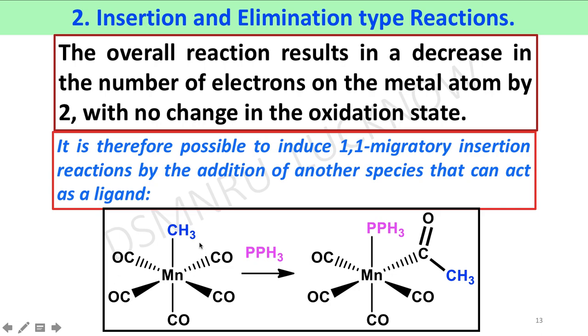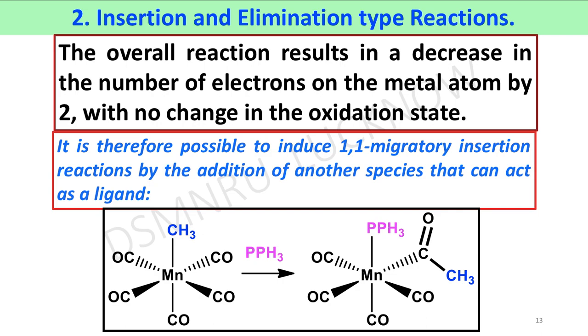Here, methyl manganese pentacarbonyl complex in presence of triphenylphosphine ligand affords an acyl complex. Here, the methyl group migrates from the manganese metal atom to a carbonyl carbon atom, this carbonyl being adjacent to it at the cis position, affording this acyl complex. The vacant site is occupied by the triphenylphosphine.